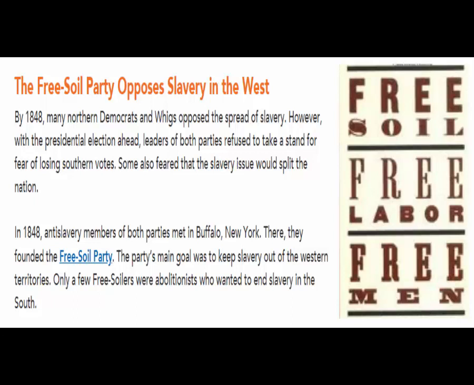Question number 18. What type of people created the Free Soil Party in 1848? People that were anti-slavery members of both the Democratic Party, especially in the North, and Whigs. They left those two parties and made their own party called the Free Soil Party. 19. What was the main goal of the Free Soil Party? To keep slavery out of the Western territories.